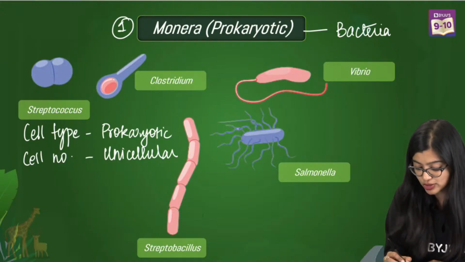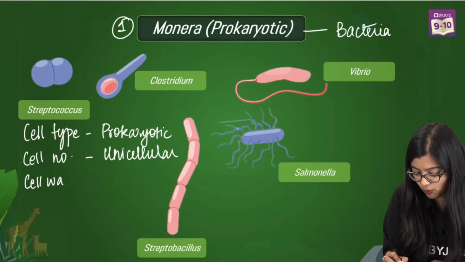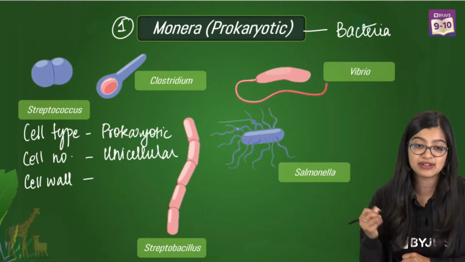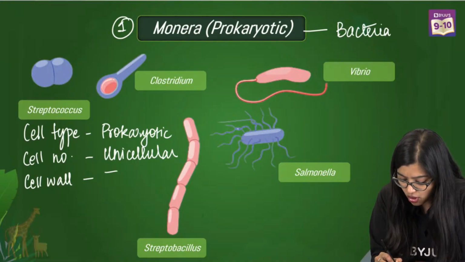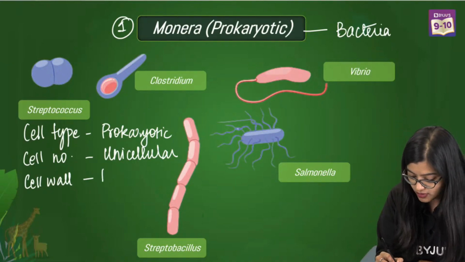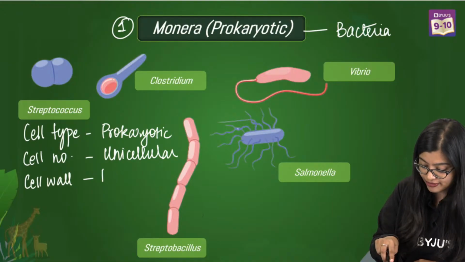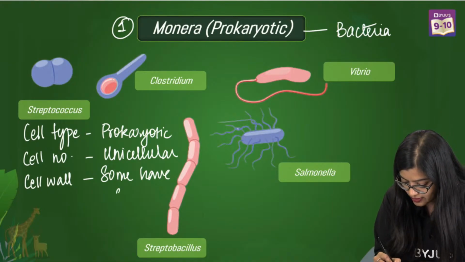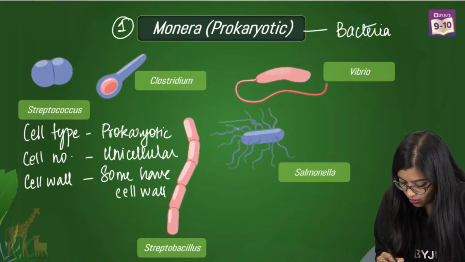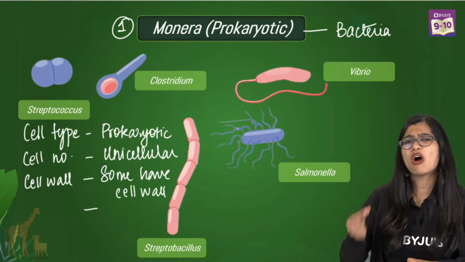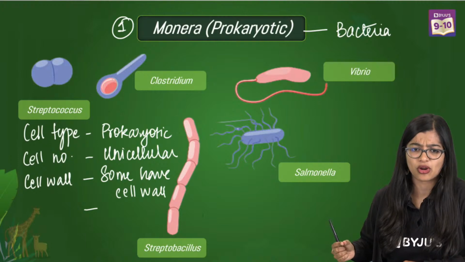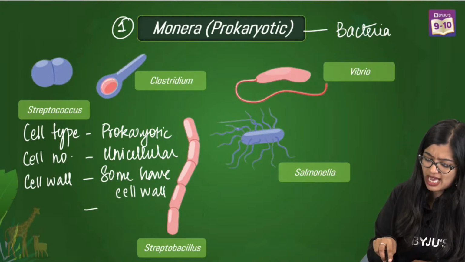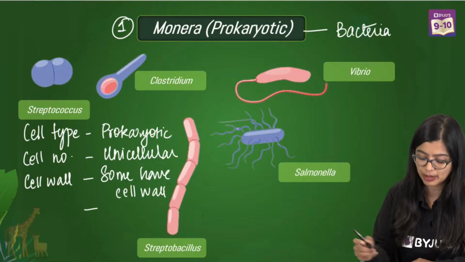Now moving on to cell wall. So do they have a cell wall? Yes or no? Now mainly we see that they do have a cell wall, right? So most of them have a cell wall. Again we see that some have a cell wall, while there are some that don't have a cell wall or they have a very reduced cell wall, okay? So in this case, we see that they have a reduced cell wall. So some have cell wall, some don't have. It's as simple as that.